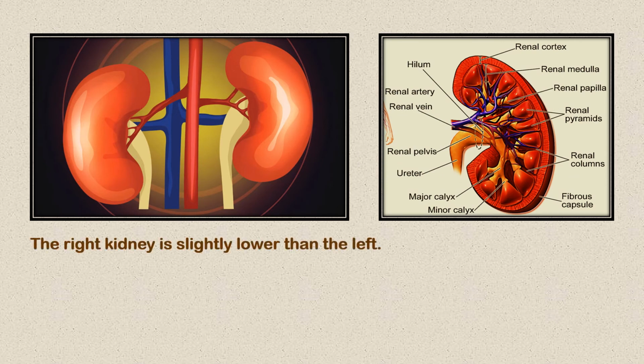The right kidney is slightly lower than the left. So if you put your hands on the lower back, you will find that the right kidney is slightly lower than the left kidney. Each kidney has about 10 lakh nephrons, the structural and functional unit which does all the work of the kidney.